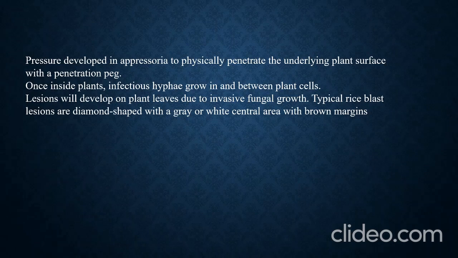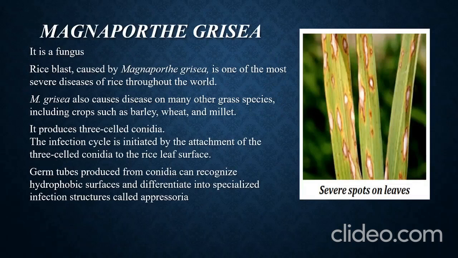A rice blast lesion is diamond shaped with a gray or white central area with a brown margin. In this picture we can see rice blast disease on the leaf of a rice crop.